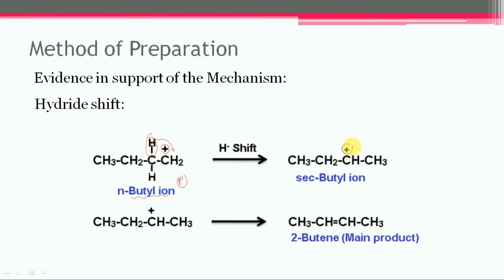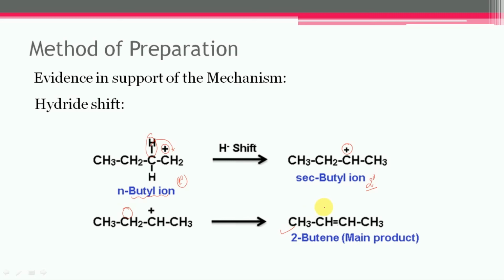Finally the positive charge will appear on this carbon. So it is the secondary carbocation, which is more stable in comparison to the n-butyl carbocation. And finally one proton is lost from this carbon, and the unexpected product, which is the main product 2-butene, will get formed.